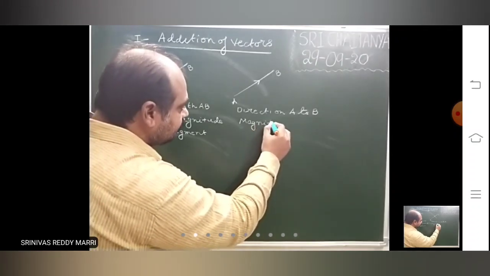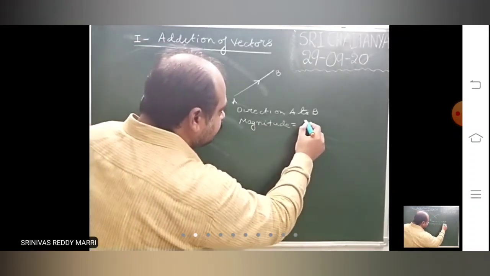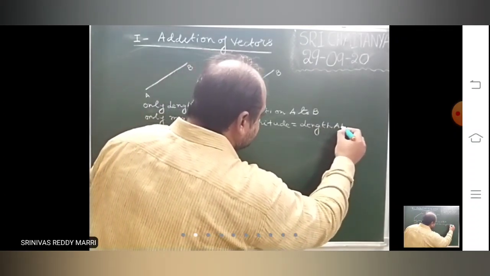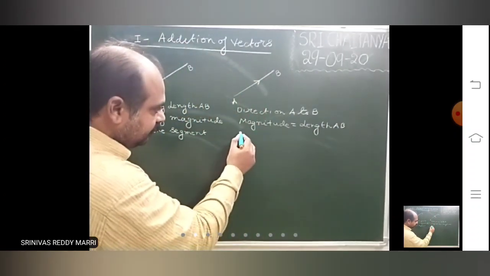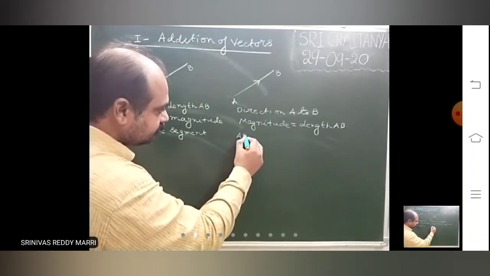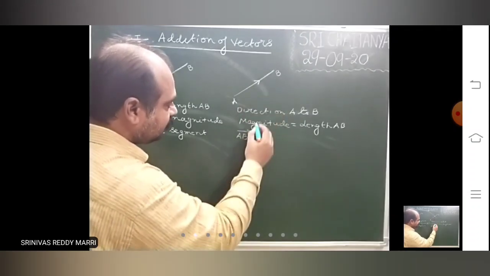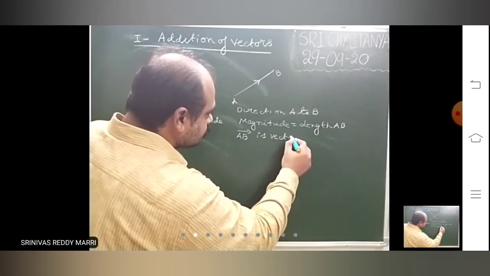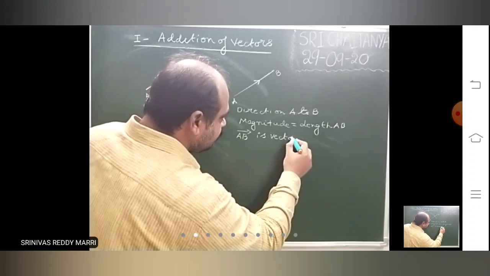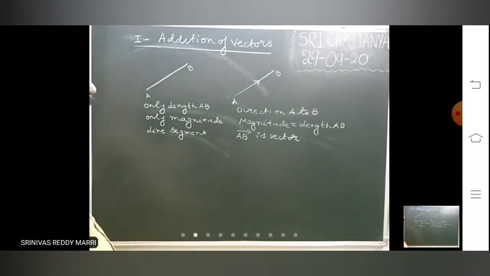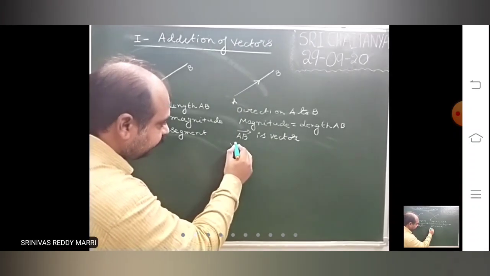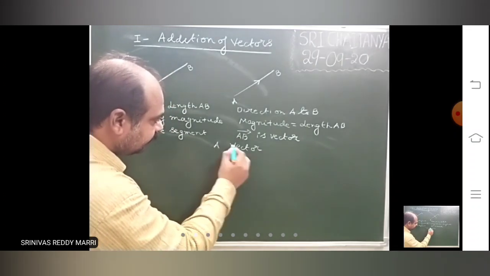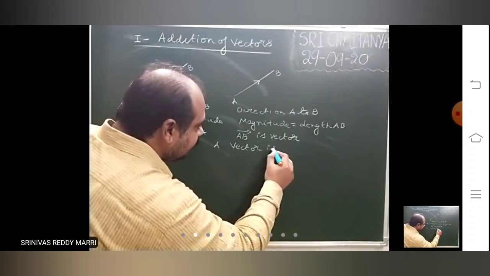So magnitude is equal to the length AB. AB bar is called a vector. The definition: a vector is a directed line segment.